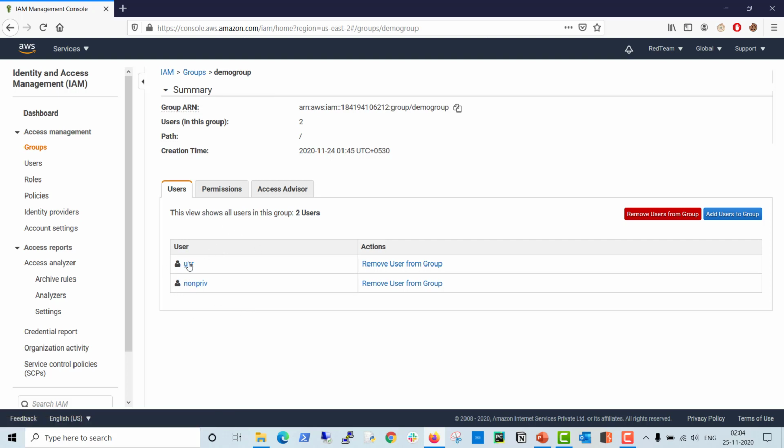Whatever permission you attach to this group will be applied to each and every user which is part of this group. Suppose there is a non-priv user. A non-priv user can be a part of this group or simultaneously part of another group. So this is how a group looks. And this is the ARN of the group, to uniquely identify each and every group or resource in the AWS environment.